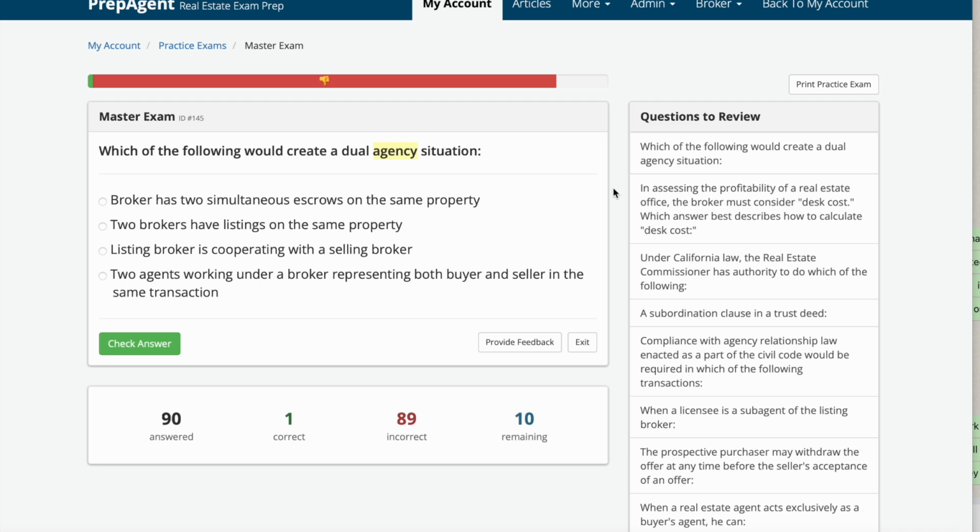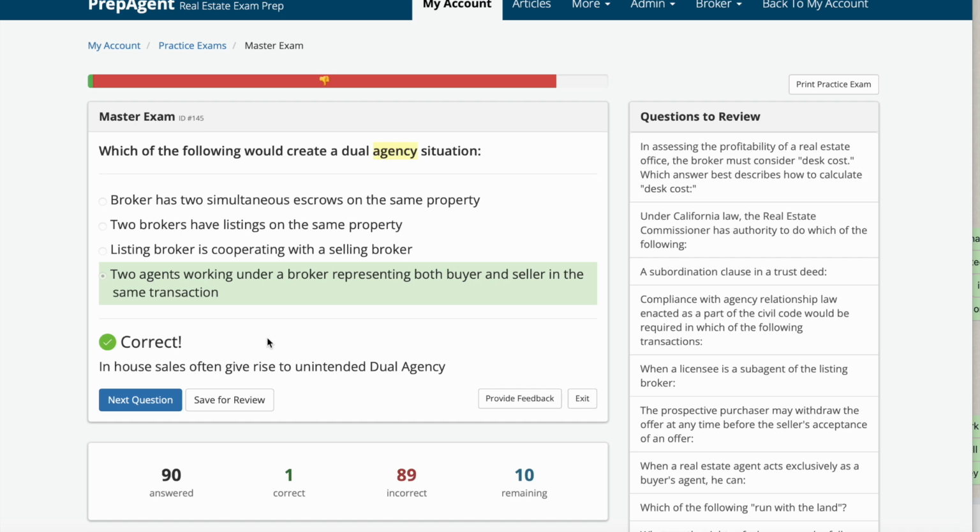Which of the following would create a dual agency situation? A, broker has two simultaneous escrows on the same property. B, two brokers have listings on the same property. C, listing broker is cooperating with the selling broker. D, two agents working under a broker representing both buyer and seller in the same transaction. And the answer is D. Two agents working under a broker representing the buyer and the seller in the same transaction. In-house sales often give rise to unintended dual agency.